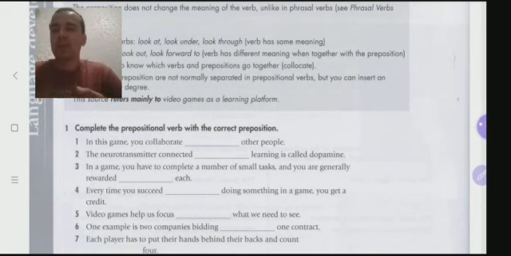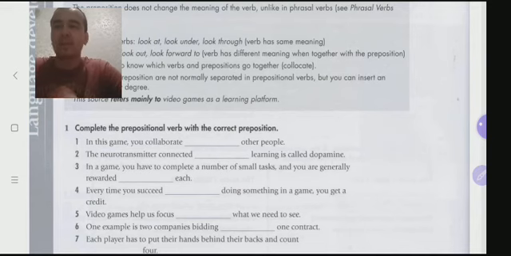Complete the prepositional verb with the correct preposition. For example, in this game, you collaborate other people. You collaborate what? You collaborate about, you collaborate on, you collaborate with. You have to find the correct answer. Number 2: the neurotransmitter connected learning is called dopamine. The neurotransmitter connected to learning, connected with learning.